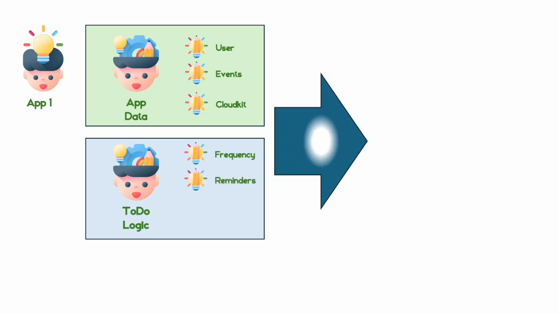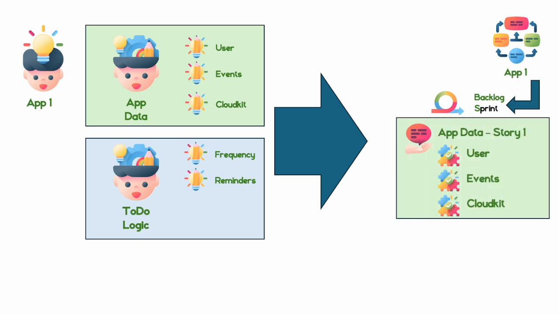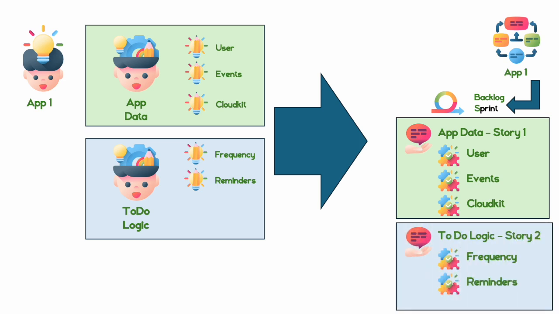So in this case, I've broken it up into the data and the logic, and I can convert those themes into a new app called app 1, and each of my themes become sprints and each of my flashes become tasks. This has worked very well for me in the past and allows me to be a lot less structured as I work through ideas, and then when I feel that I'm ready to start turning those ideas into something real, I turn them into a project.